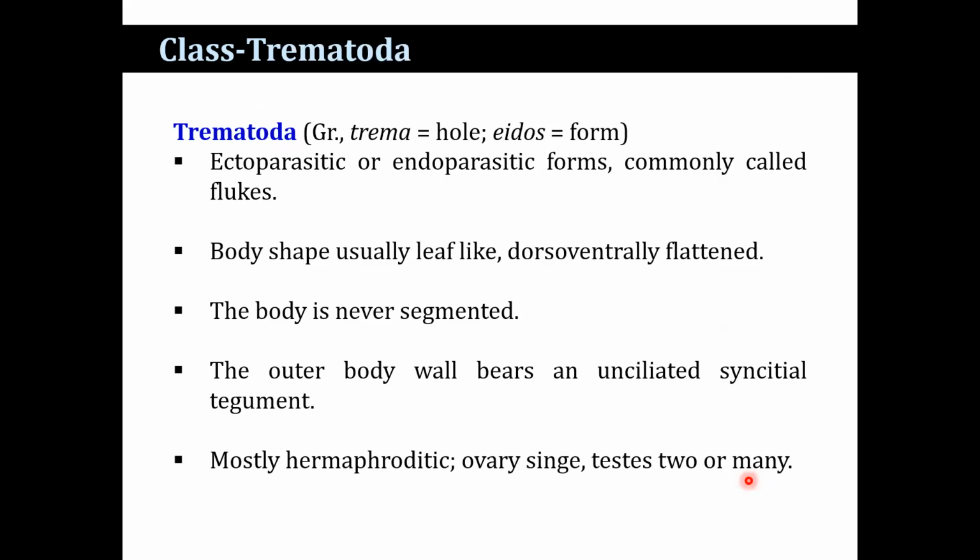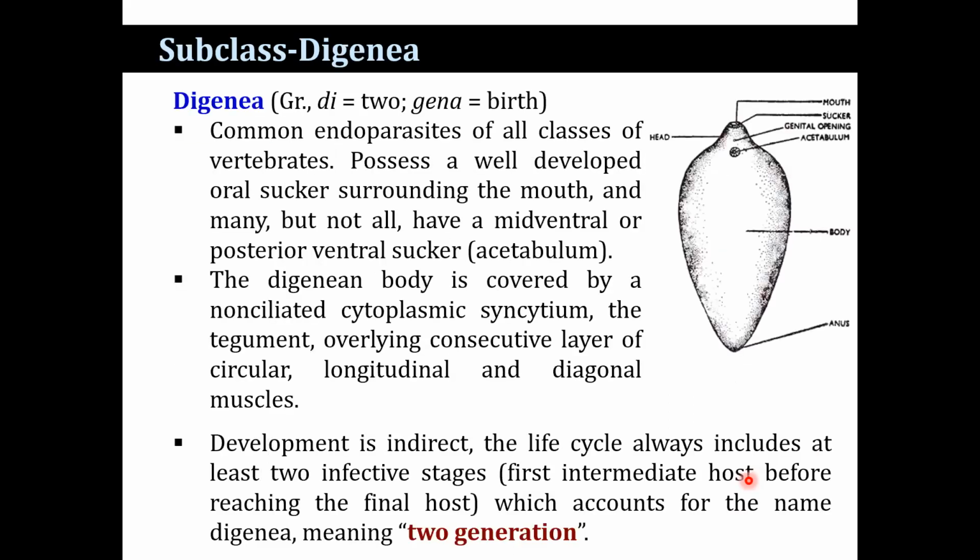Now the next class, Trematoda. Trema means hole and eidos means form. Usually they are ectoparasites or endoparasites, and they are commonly known as flukes. The body shape is usually leaf-like and dorsoventrally flattened. The body is never segmented. The outer body wall bears an unciliated syncytial tegument. Mostly hermaphrodite, with a single ovary but 2 or many testes.